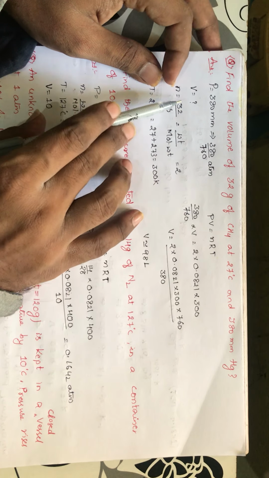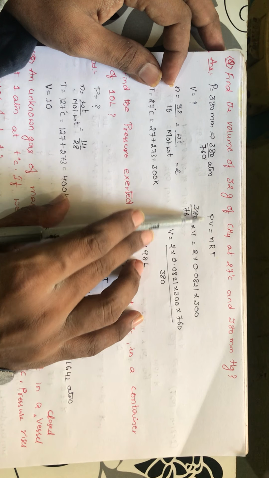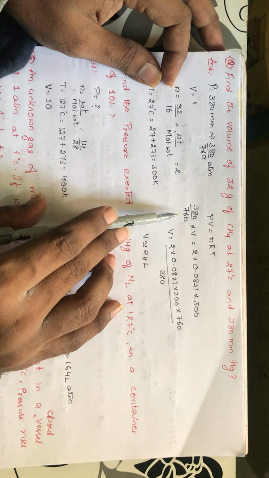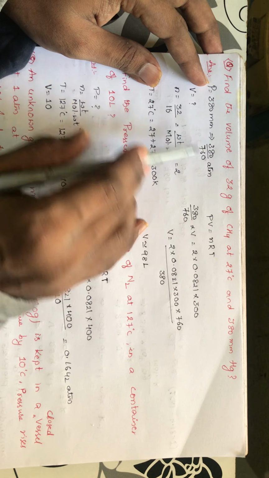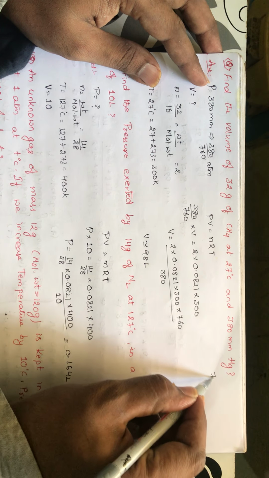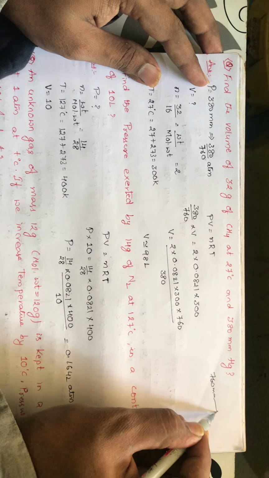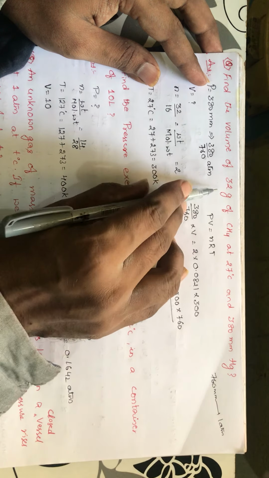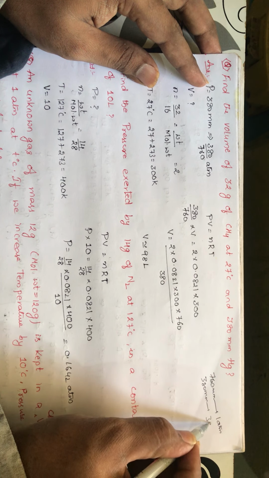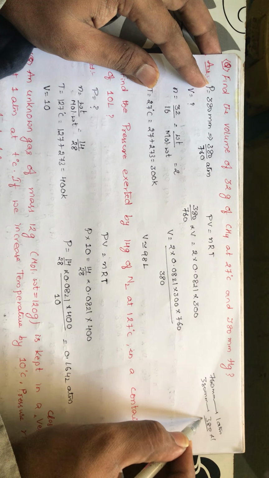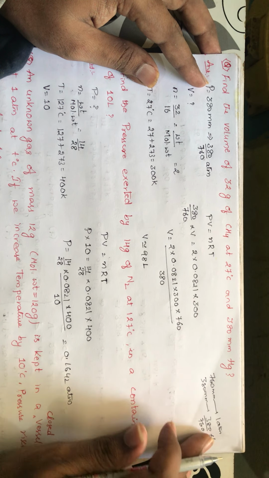And you require the volume and mole and n value. This is the general equation. P you are converting into atmospheres. So you know that 1 atmosphere is equal to 760 mm. So 760 mm will be equal to 1 atmosphere. And you are having how much mm here? You are having 380 mm. So answer will be 380 into 1 by 760 atmospheres.